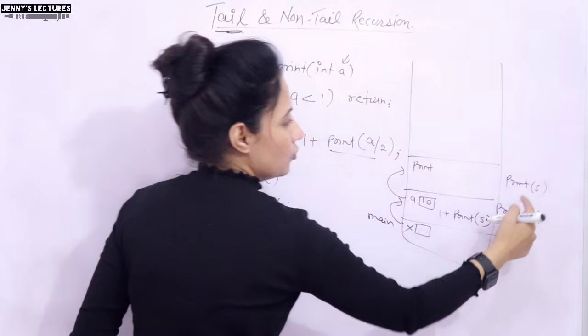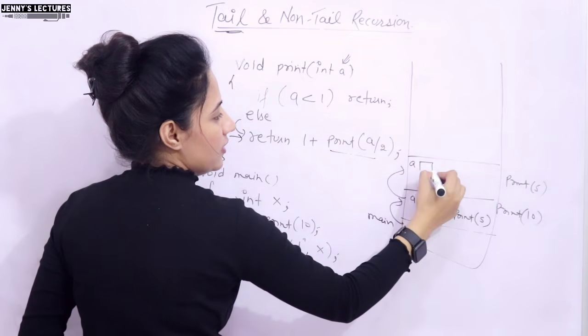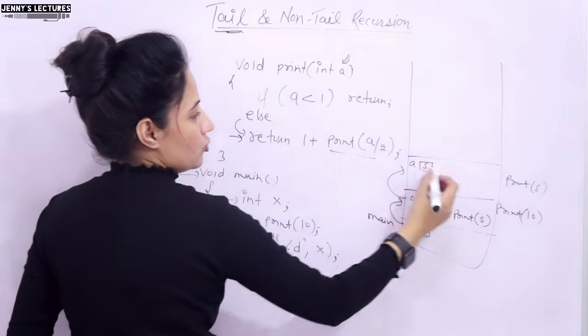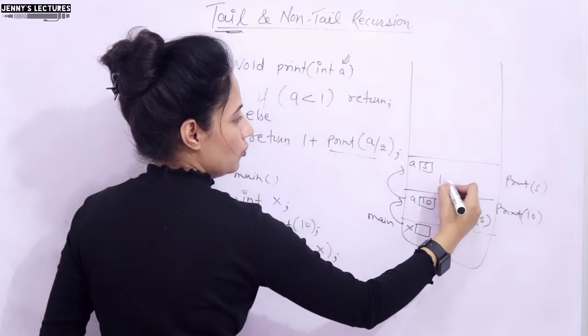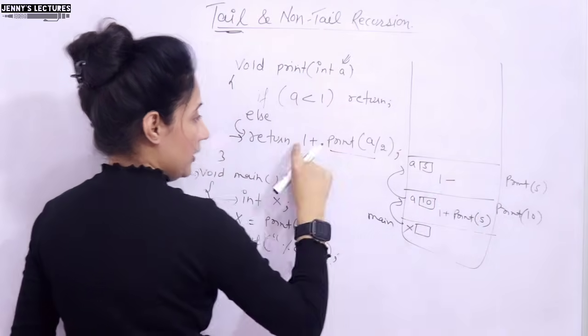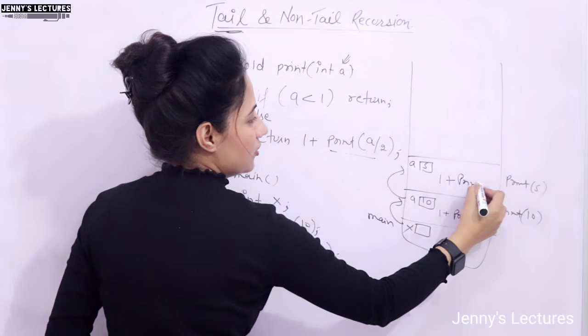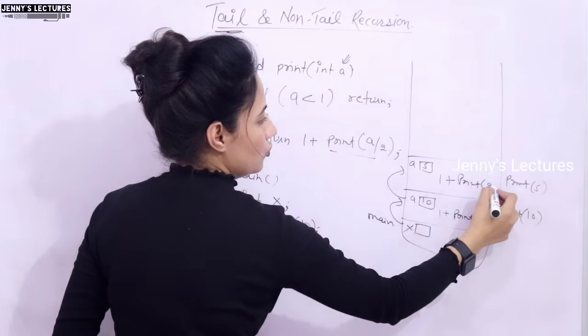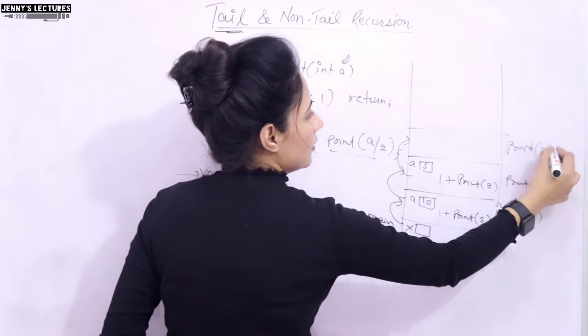So now a function call for print 5, I am going to write here, right? Now the value of a is 5. Condition true? No. So what will we do? Return 1 plus this thing. So 1 plus, again a function call print 5 by 2, that is 2 would be passed. So a function call for print 2.